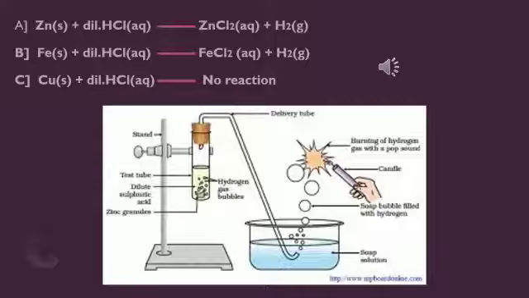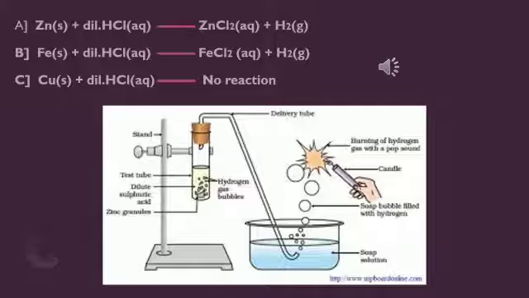Iron is in a solid state. When we allow iron to react with dilute HCl, which is in aqueous state, it gives rise to ferrous chloride, in aqueous form, which is a salt, and hydrogen gas is liberated, a colorless and odorless gas. Next is copper.